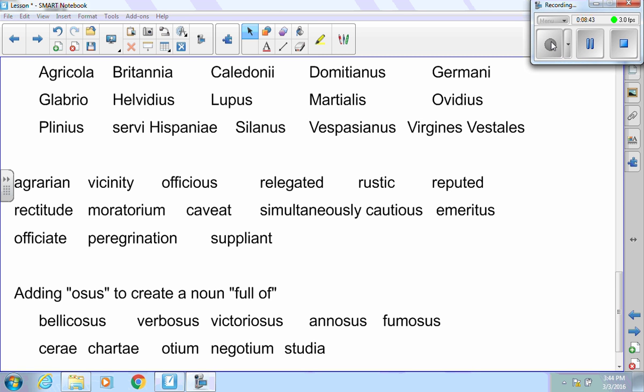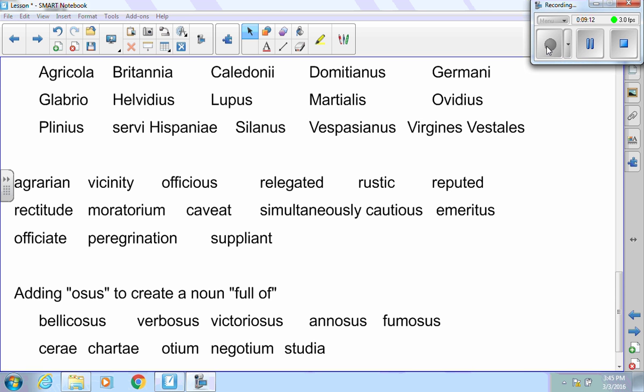Solanus, he's been around Britain for a while. He's been fighting with Agricola. He believes that the Romans are still going to beat the Scottish because they are more brave and they have a better leader. Vespasianus, that's the emperor that killed Lupus's father. And then the Virgines Vestales are the Vestal Virgins that are being exiled because of being improper or being immoral.